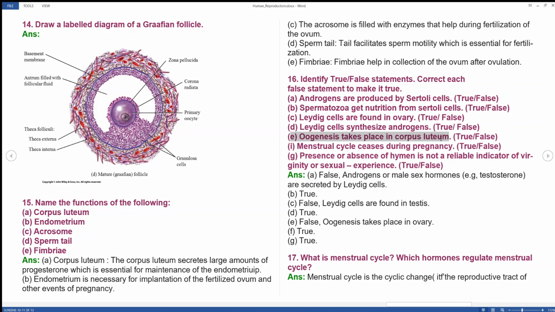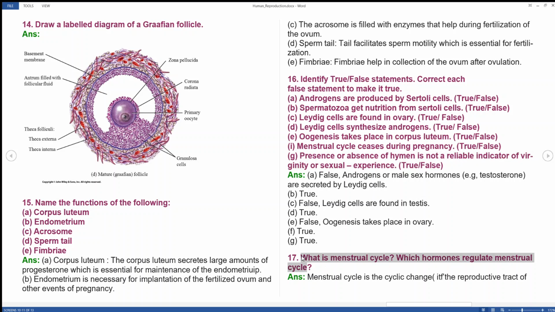Oogenesis takes place in the corpus luteum. No. Oogenesis takes place in the ovary. Menstrual cycle ceases during pregnancy. Yes. Presence or absence of the hymen is not a reliable indicator of virginity. Yes, true.